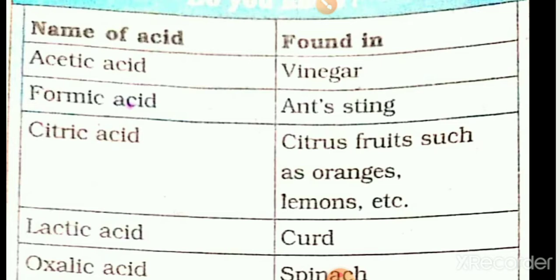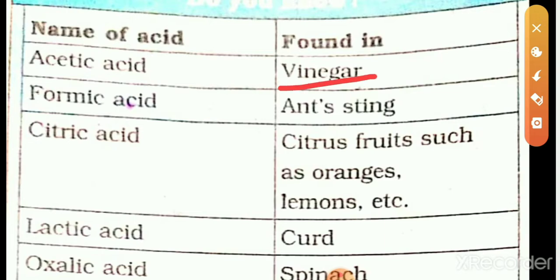Today, we are going to study more about these acids and bases. All of you look at this picture. Where is acetic acid found? Some sources and different acids are given here. Vinegar contains acetic acid.